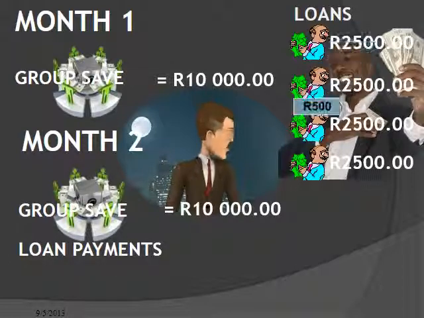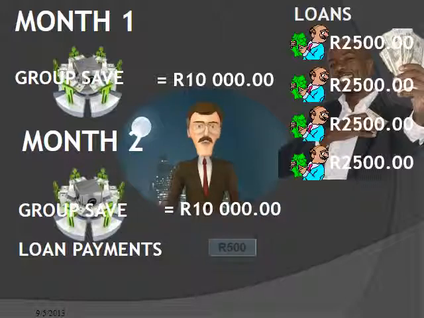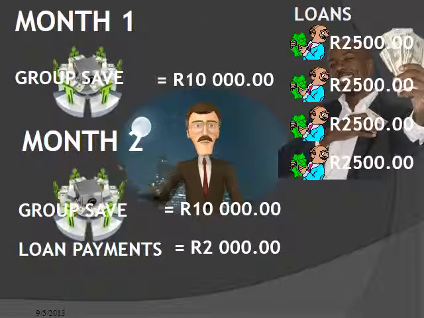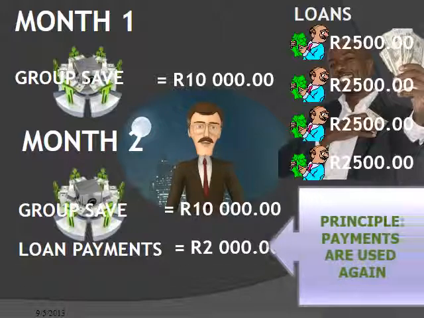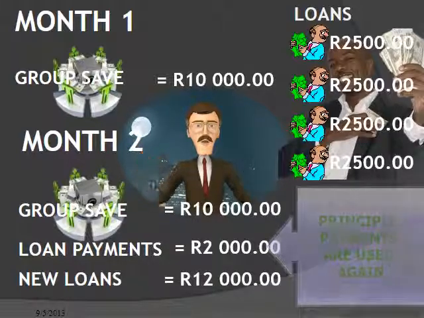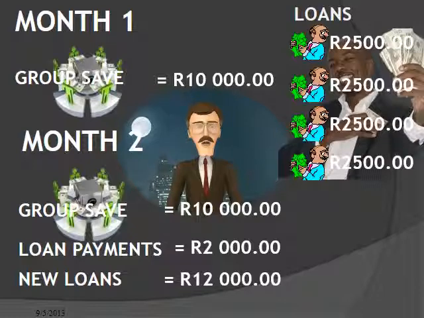The 4 members that were granted loans in the first month must now also pay an installment on their loans. For a loan that must be paid back in 5 installments, the payments will be 500 Rand each. Another 2,000 Rand is then available, and together with the savings the cooperative can grant loans to the value of 12,000 Rand in month 2. Please note that the principle here is that the payments, which is possible because of the savings of month 1, can be used again. In a financial cooperative, the savings can be applied for loans more than once in a year.